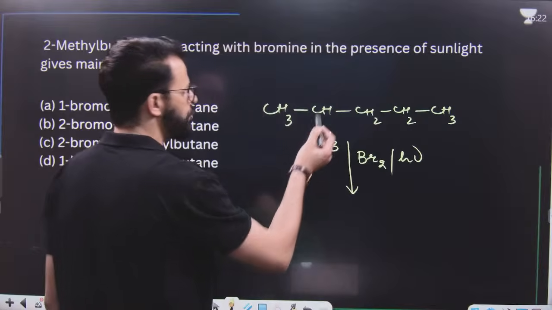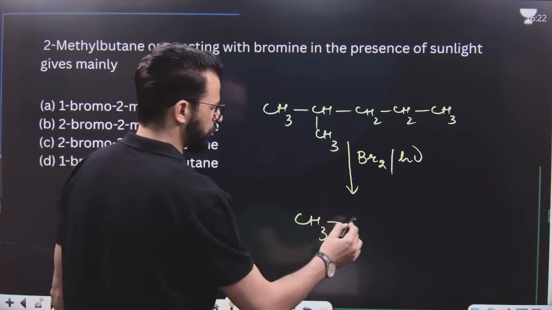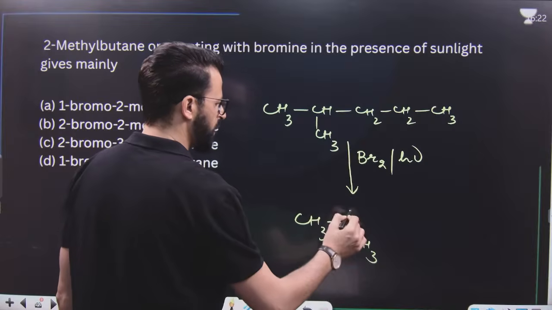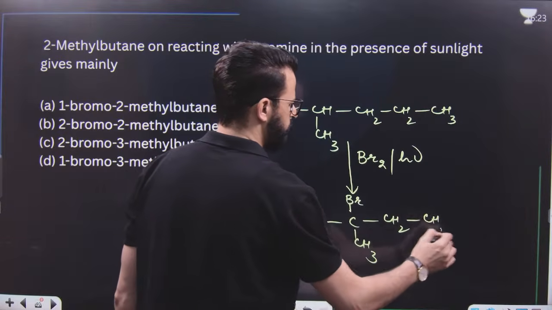That means it is obviously this tertiary hydrogen. So the major product of this reaction will be like this.